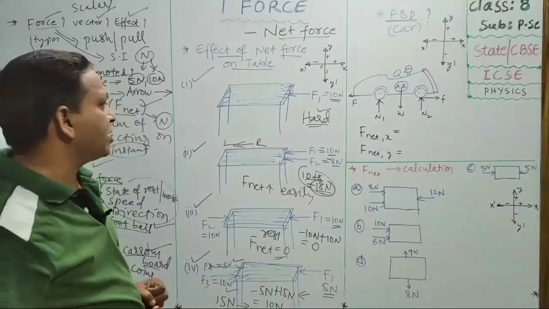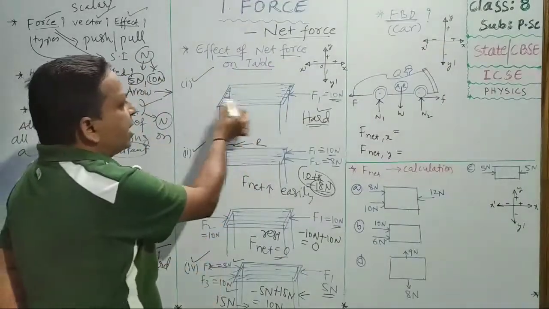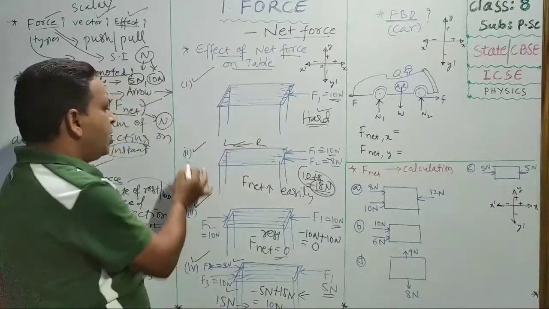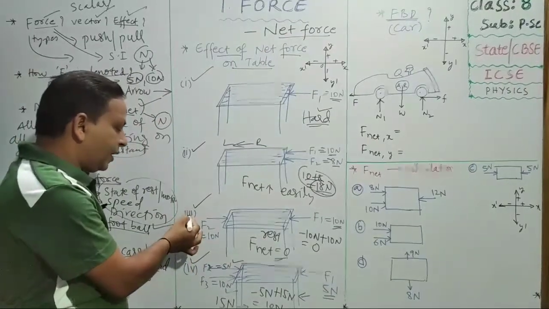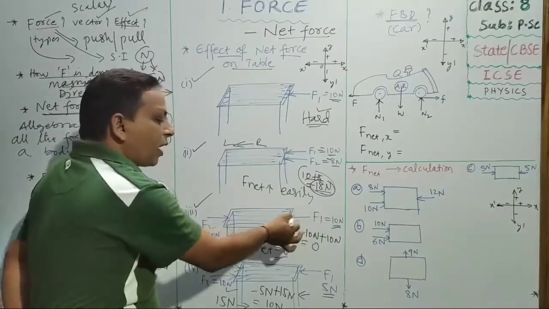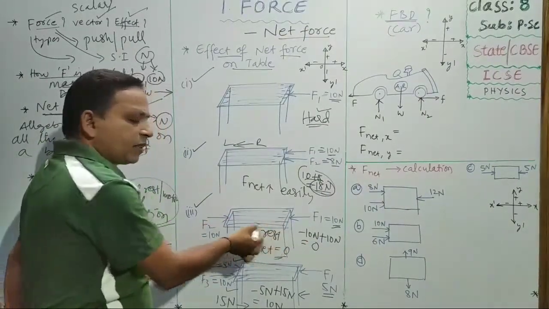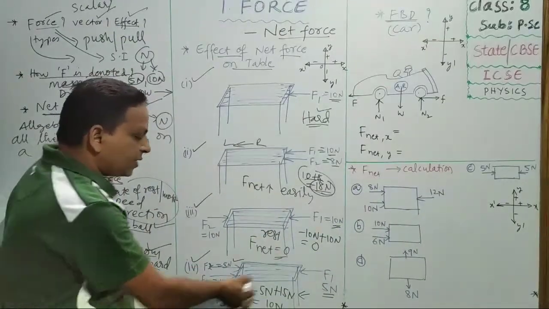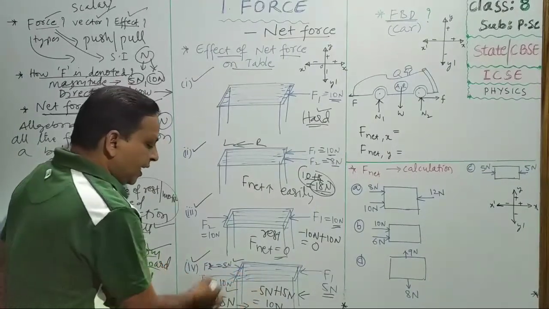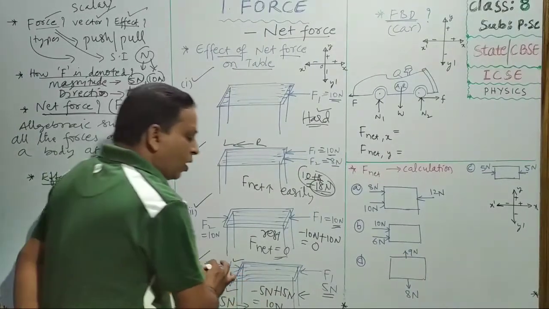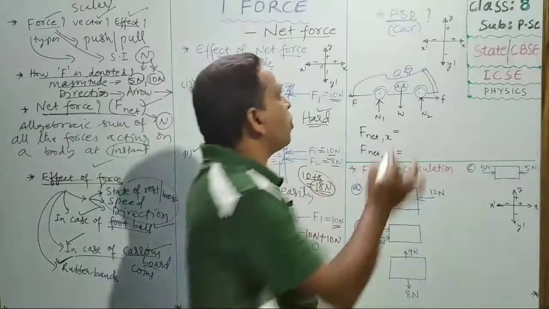overcome the friction. Okay, children, we studied the effect of net force in case 1, case 2, case 3, case 4. In case 1, only you are applying the force, and it is not moving. In the second case, you and your friend are applying it, and it moves easily because the net force is increasing. In the third case, you apply force in one direction and your friend applies the same force in the opposite direction, so it is not moving, it is at rest. In the fourth case, you apply force in one direction and your two friends in the other, so the net force is 10 newtons extra, and the table will move from left to right. Okay, we will go to another topic.